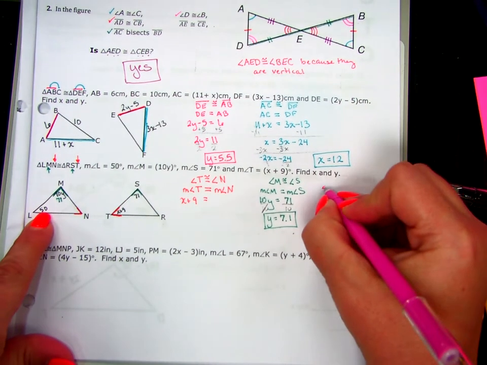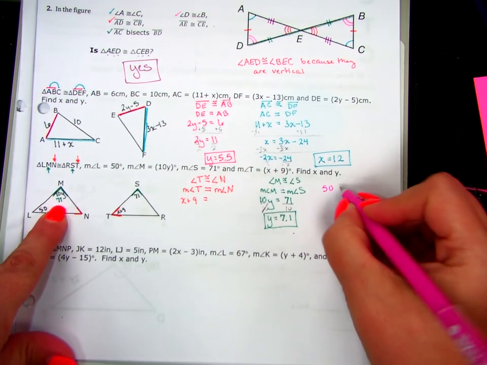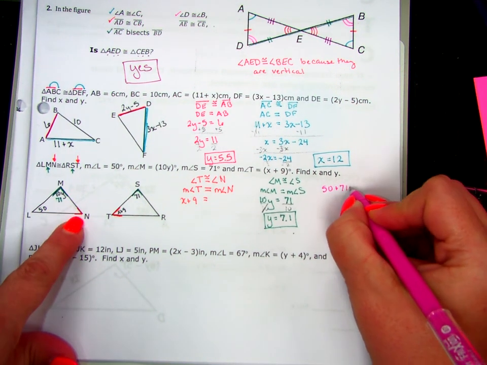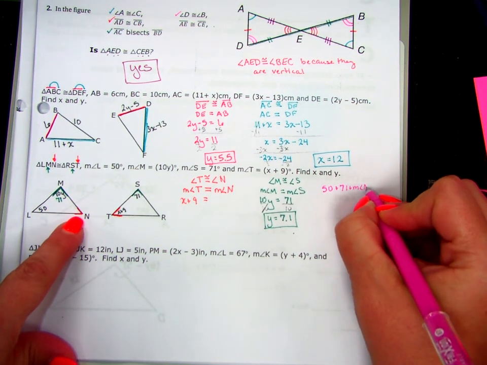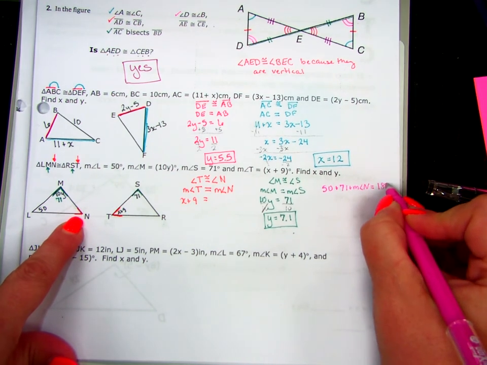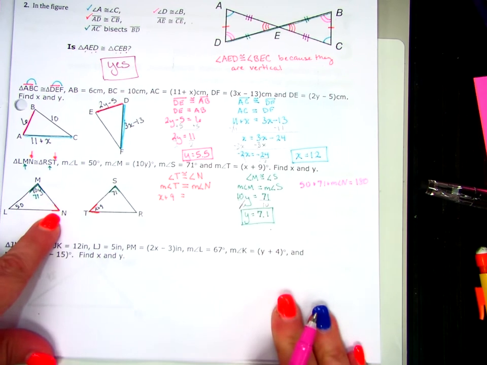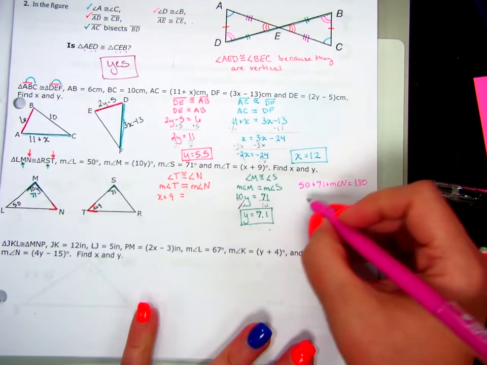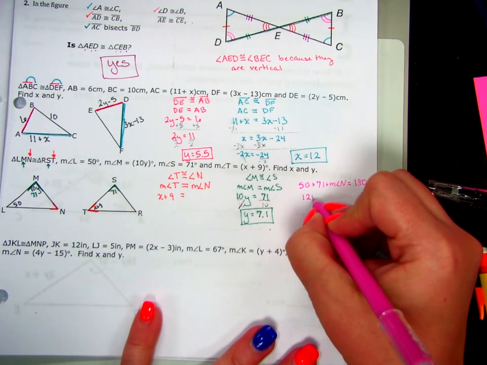Because this angle L plus this angle M plus this angle N, if I glue them together, they're going to make 180 degrees, like we did on Tuesday if I were to tear those three corners off. 50 plus 71 is?